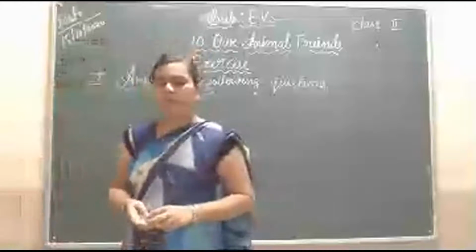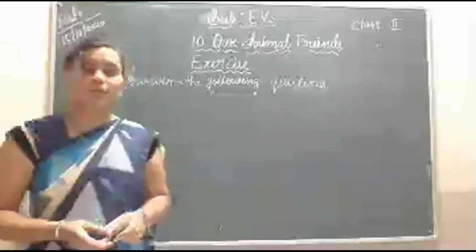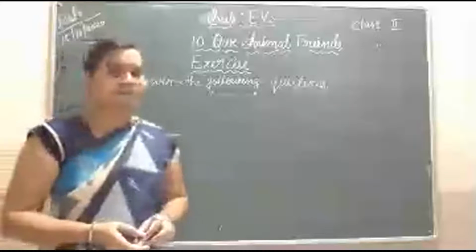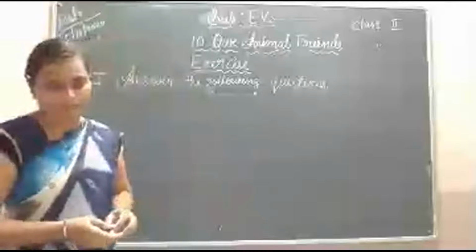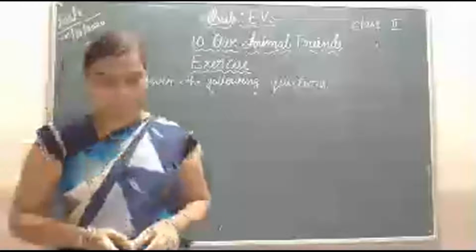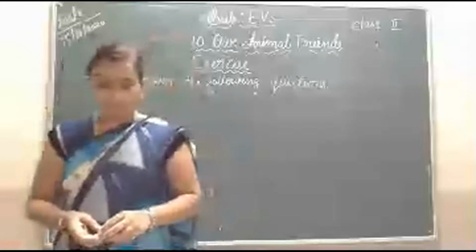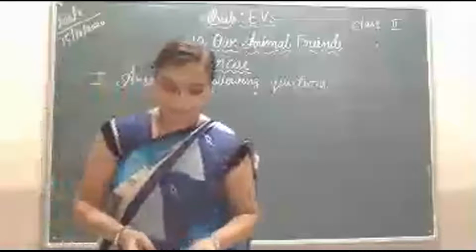What do parrots and vultures eat? Parrots eat both meat and vegetables.